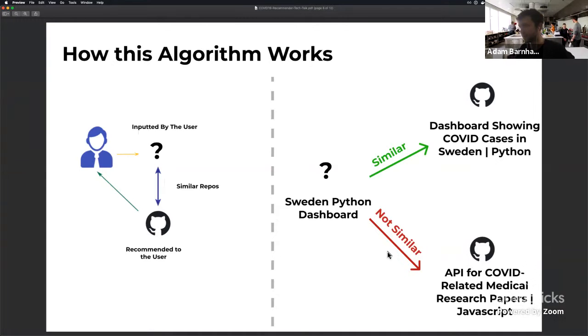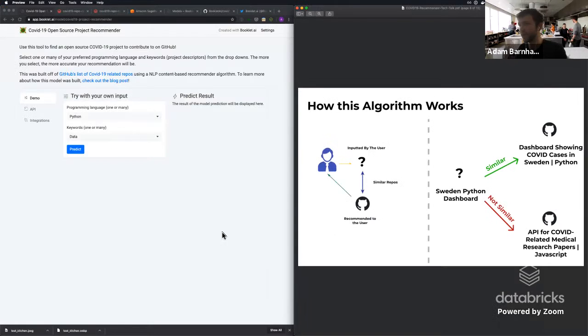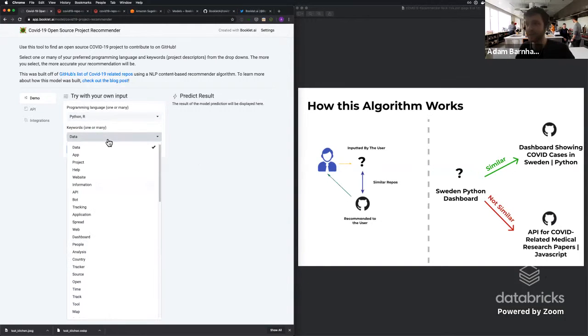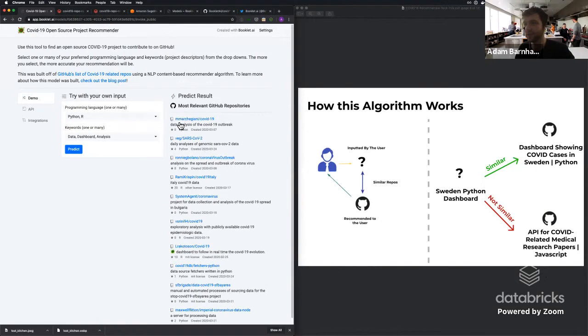And then to show how this is going to work, we'll get to the actual view, but to see the system in action before, you can see how this is going to flow. In our case, somebody might want to put in Python and R because they're a data scientist. They might want to work with data. Maybe we want to use a dashboard and analysis. And when we say what are the similar repositories, we can see that there's a list of repositories that are most similar to what we're hoping to use. A data analysis, a daily analysis, different data sets, and we can see that this is in Python or R and all these different systems.